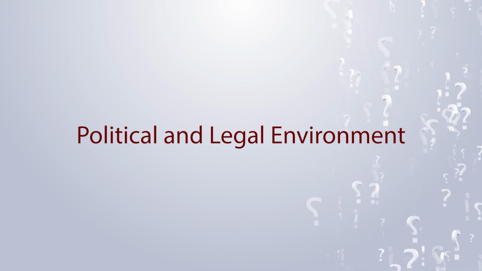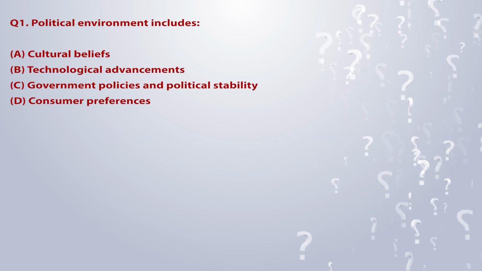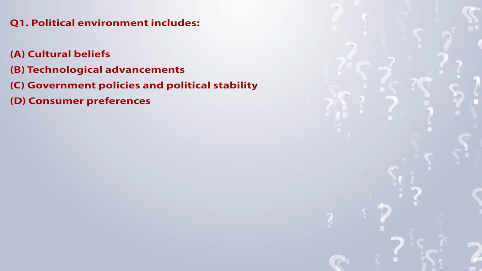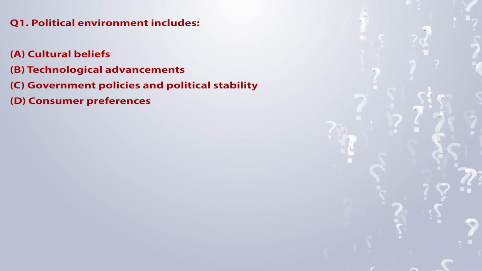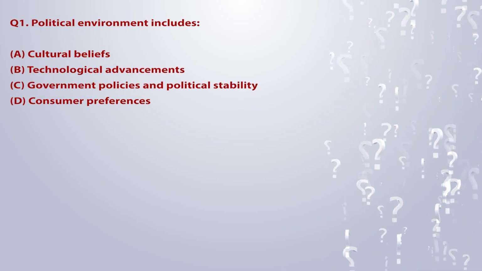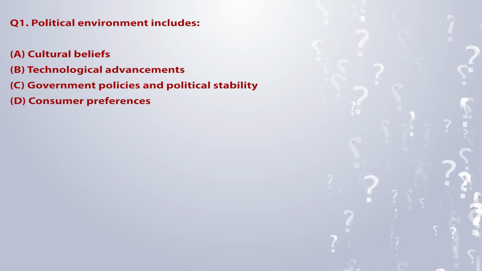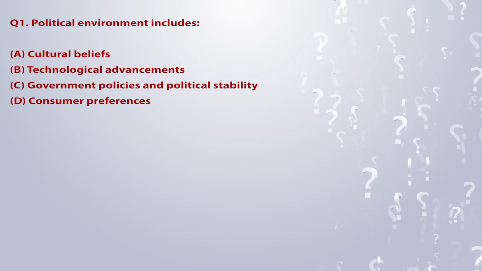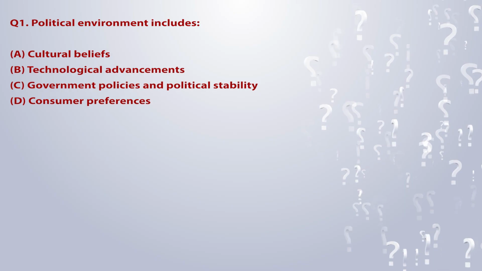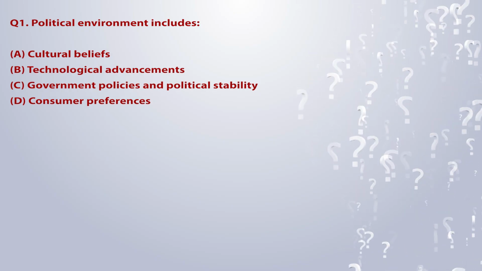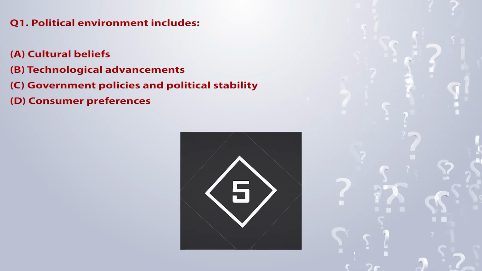Topic: Political and legal environment. Q1. Political environment includes: A. Cultural beliefs. B. Technological advancements. C. Government policies and political stability. D. Consumer preferences.